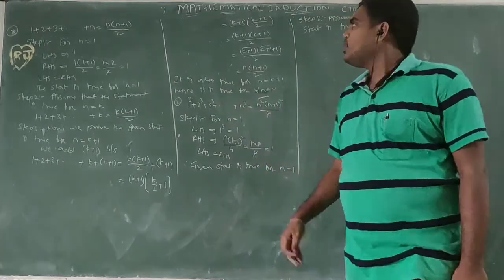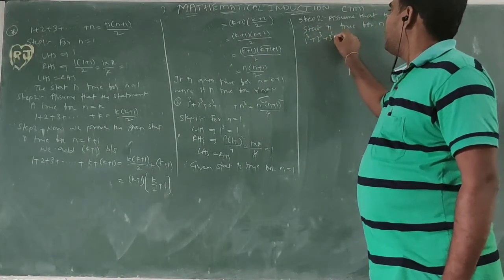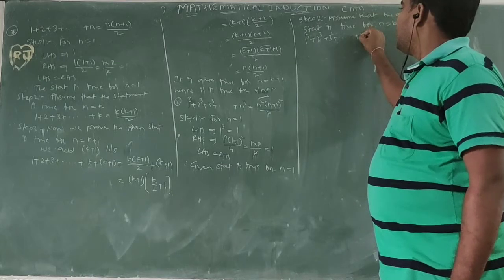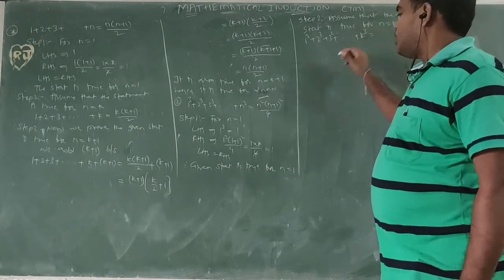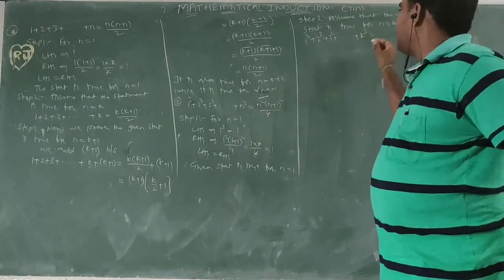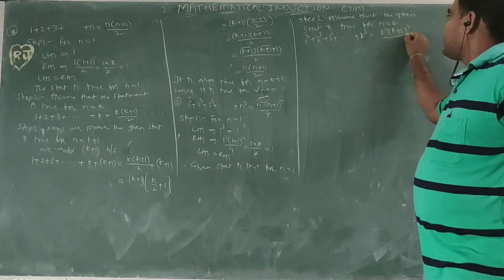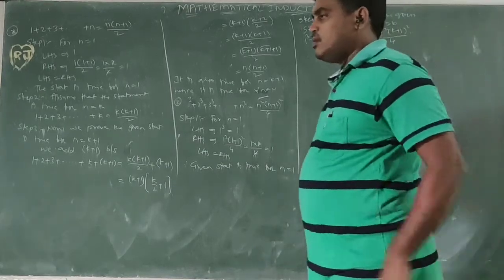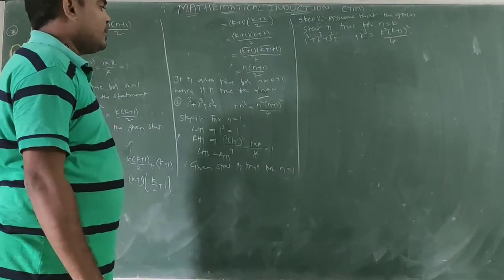For n equal to k, 1 cube plus 2 cube plus 3 cube plus up to so on k cube. So instead of n we write k: k square, k plus 1 whole square by 4.